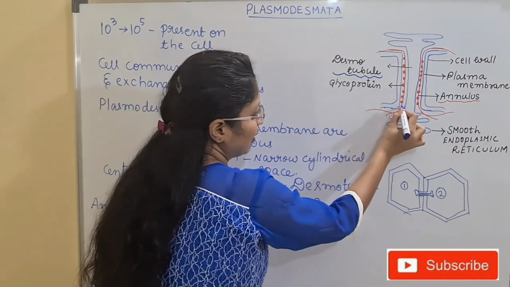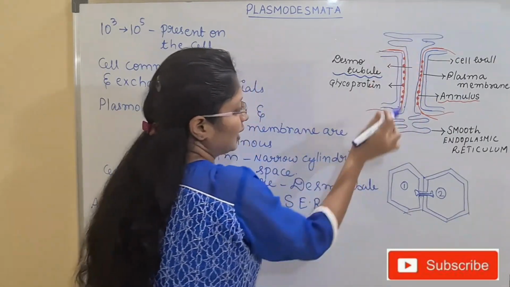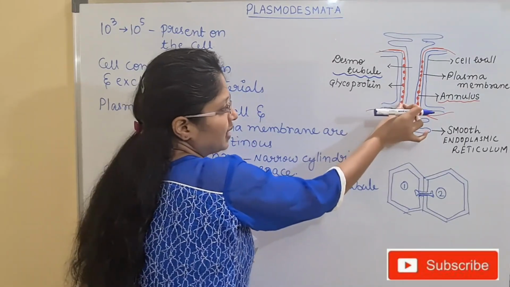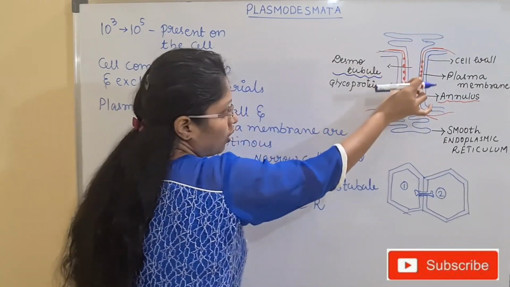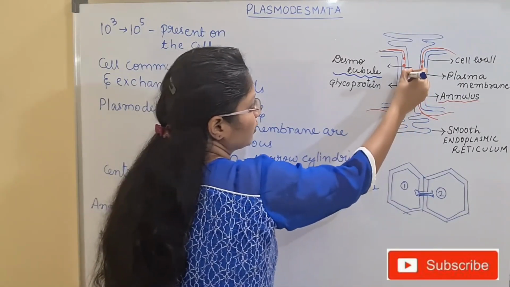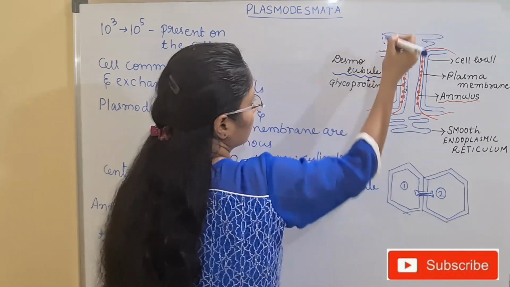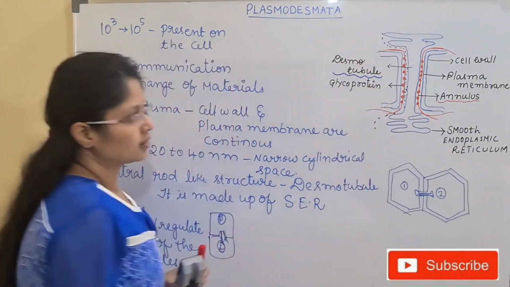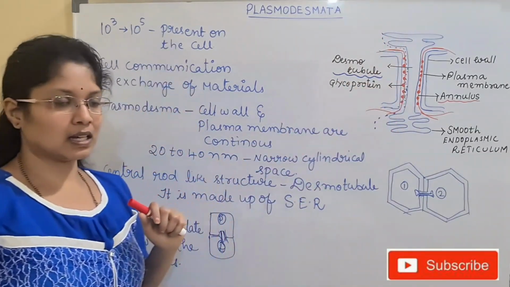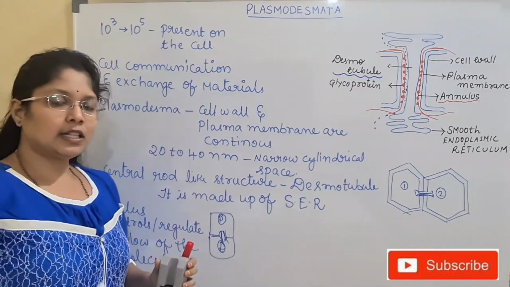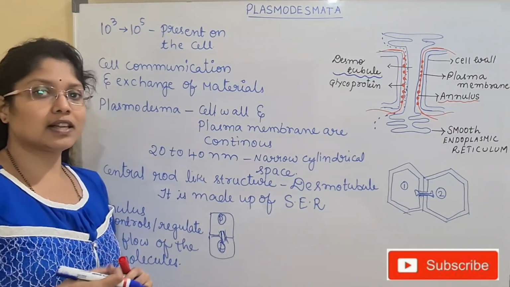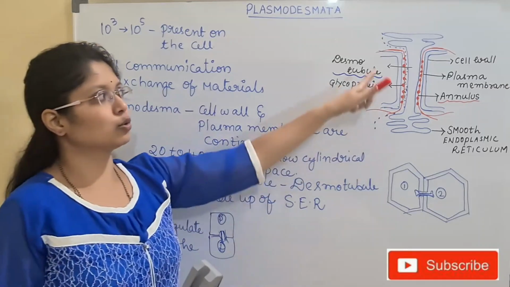So here we have the gap that is created with the help of the plasma membrane and the desmotubule. In between we have this minute gap, and in this gap we have the molecules which are being transported. In this way the molecules will be passing. Here mainly the small molecules like amino acids, ions and sugars will be easily moved from one cell to the other cell.